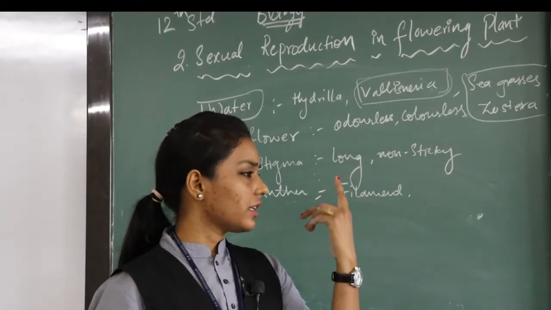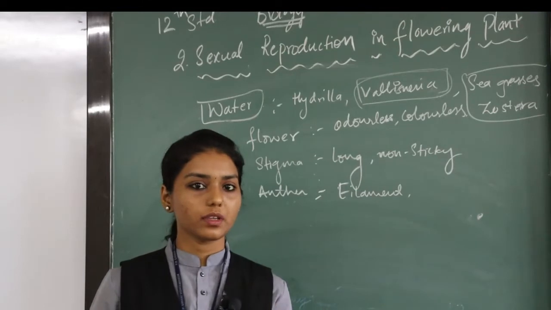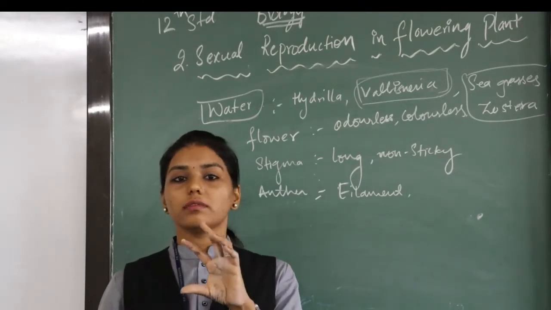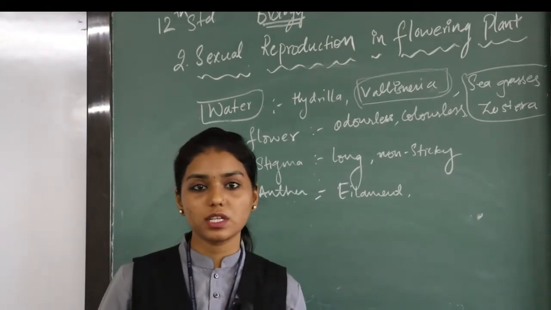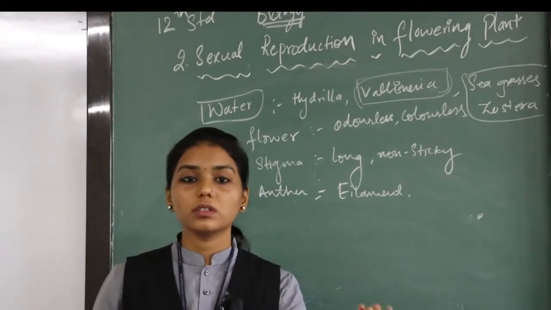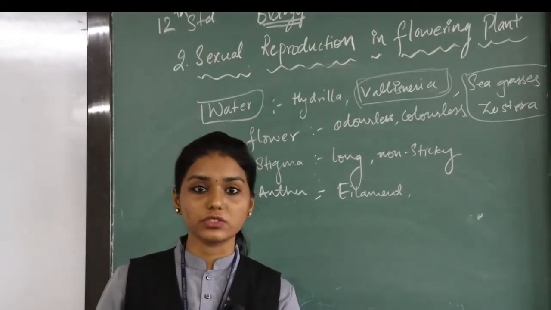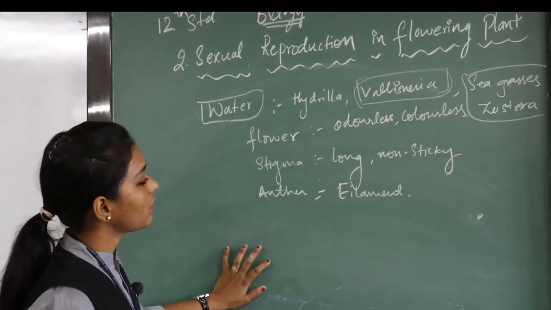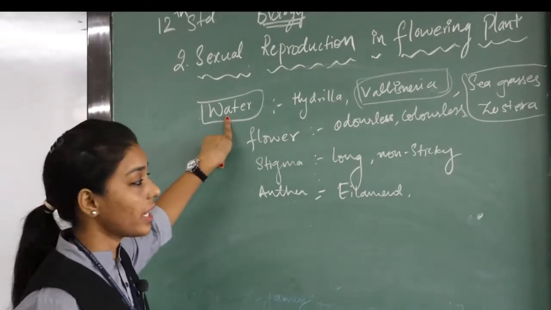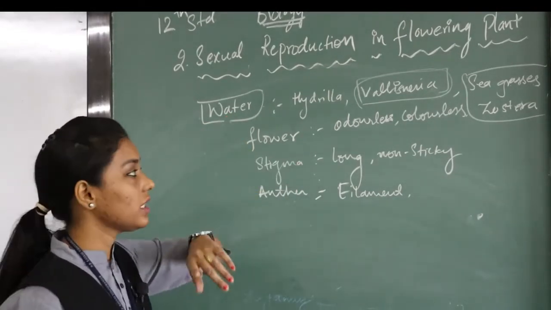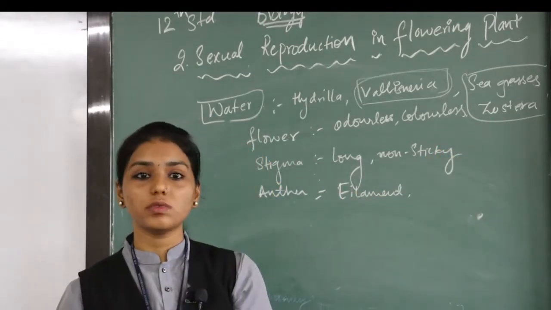In pollination we have seen orthogamy. We started orthogamy and saw the conditions which favor it. Cleistogamy and chasmogamy we have seen, where flowers remained open, with mature anther and stigma exposed to the pollinating agent. Then we started with the pollination part. We have completed up to water as a pollinating agent. We have seen examples of each. Sea grasses we have seen, Zostera, where we saw how pollination occurs in water.